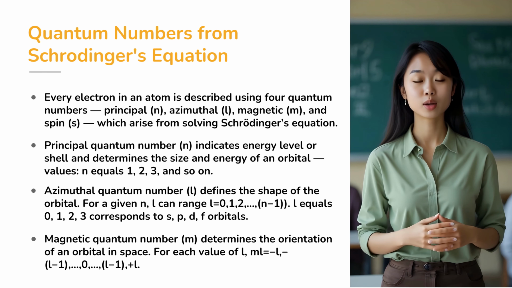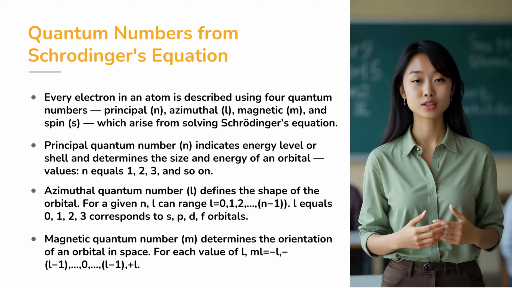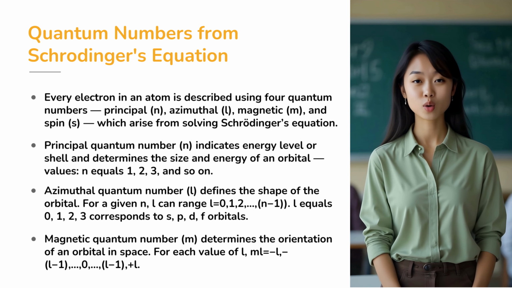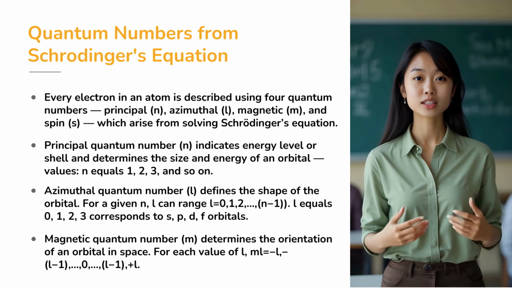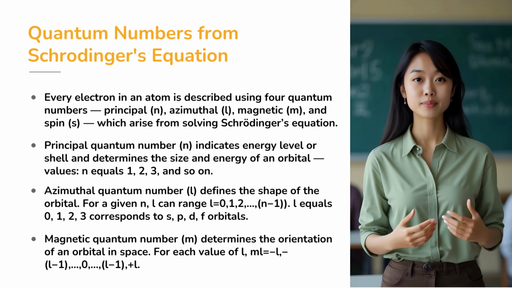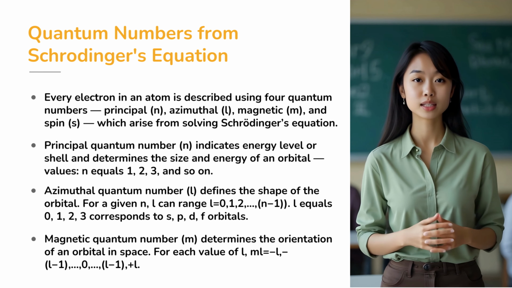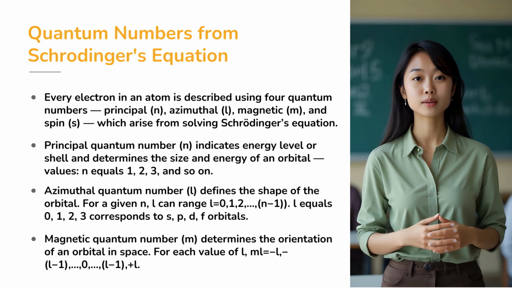Next is the magnetic quantum number, denoted by small letter m. It determines the orientation of the orbital in space and can have values ranging from negative l to positive l, including 0. No two electrons in an atom can have the same set of these 4 quantum numbers. That's the Pauli exclusion principle.